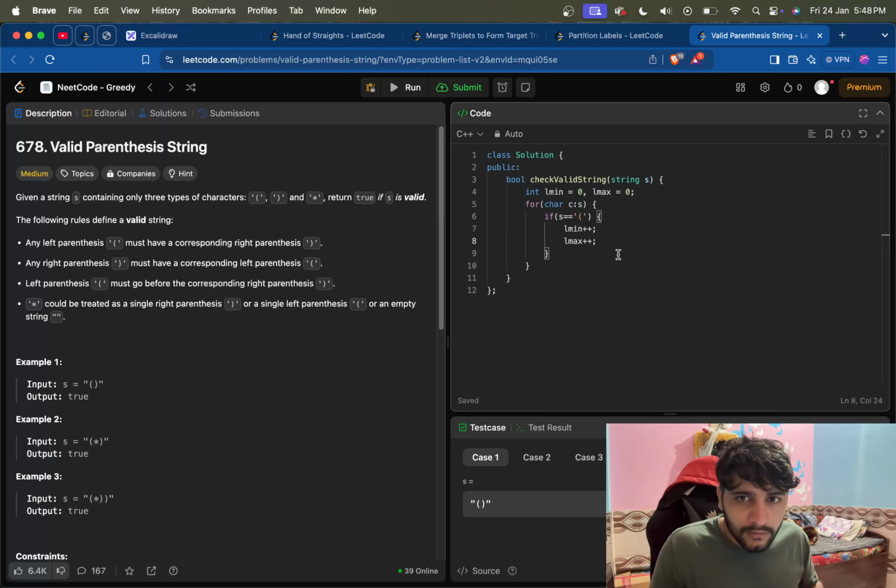Fine. Else if C is equal to closing round bracket, then L min minus minus, L max minus minus.